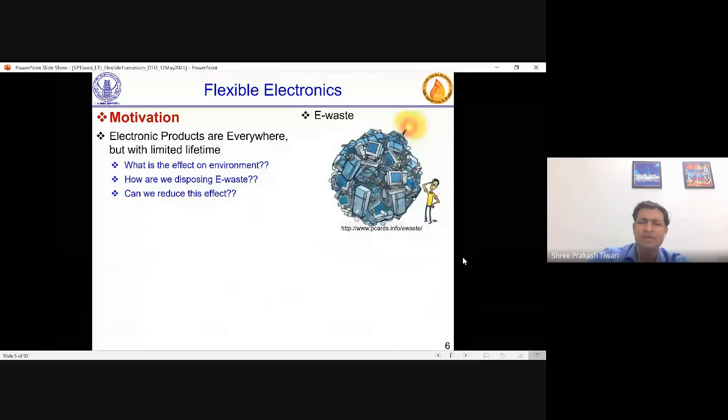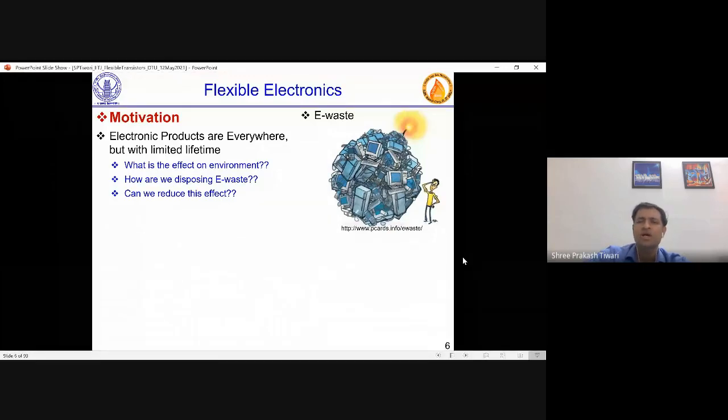Obviously, they have lifetimes. A fridge may last 15 to 20 years. A TV might last 10 to 15 years. A desktop computer, again, 5 to 10 years. A laptop, the same. So after these 5 to 10 years, all these become electronic garbage, and many times you call it e-waste. So we all produce e-waste, and this has been increasing exponentially.